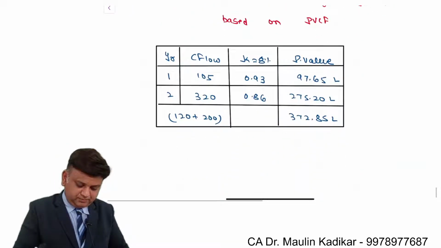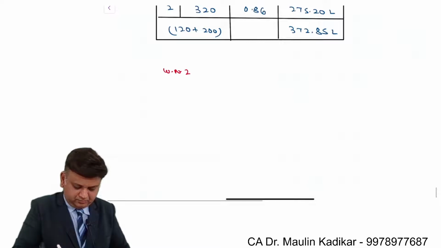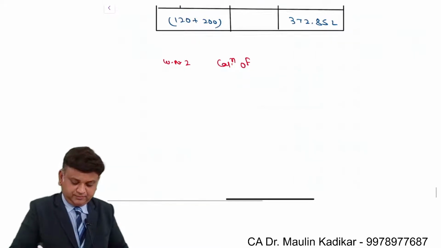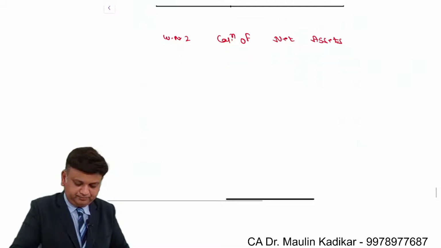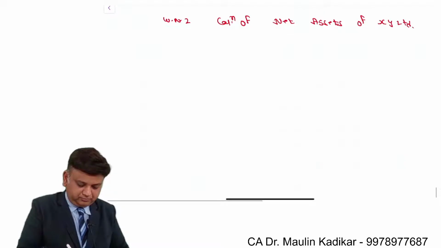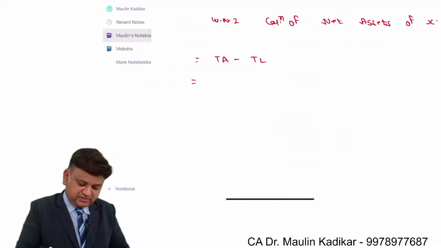Working note number 2. Calculation of net assets of XY Ltd. It is total assets minus total liabilities.